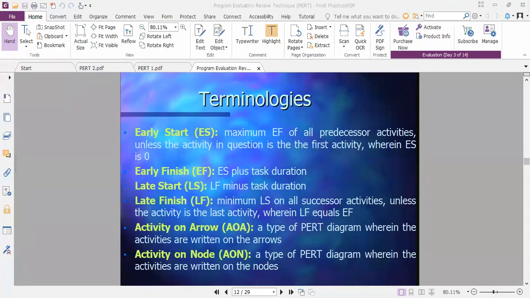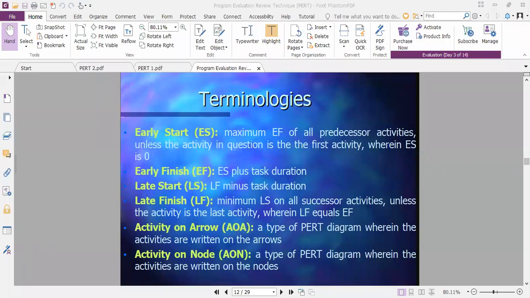Early finish EF is ES plus task duration. Then LS, late start, is LF minus task duration. Late finish LF is the minimum LS of all succeeding activities, unless the activity is the last activity. So we know this very well.